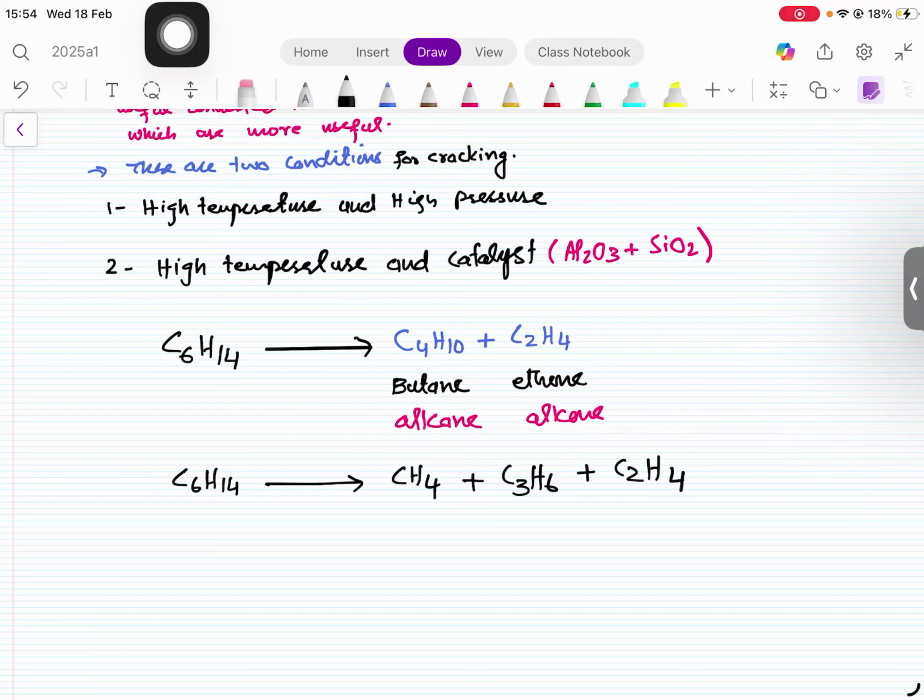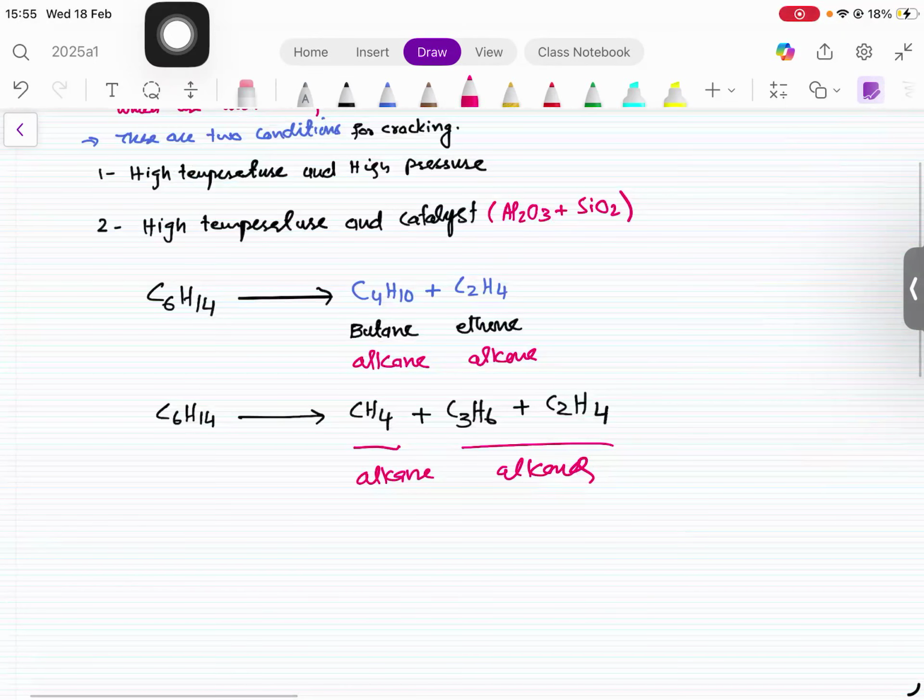You can write any products of cracking. This is an alkane, and these shorter products are alkenes. So whenever a long chain alkane cracks, a mixture of shorter alkanes and alkenes is formed.